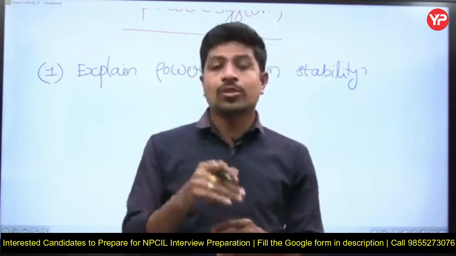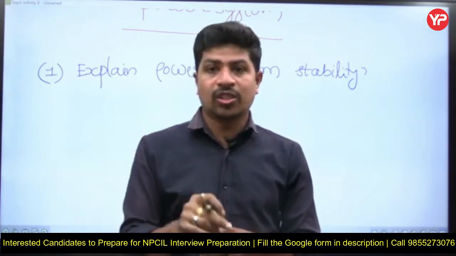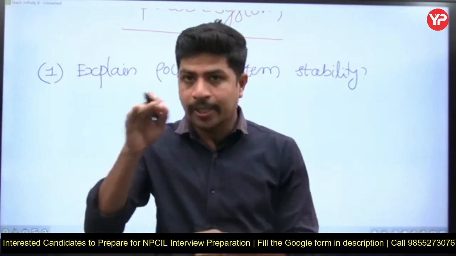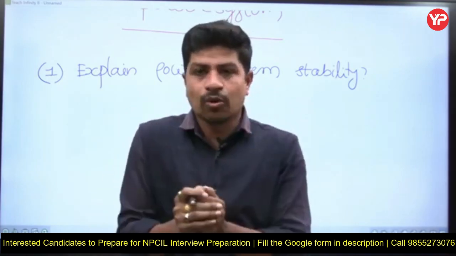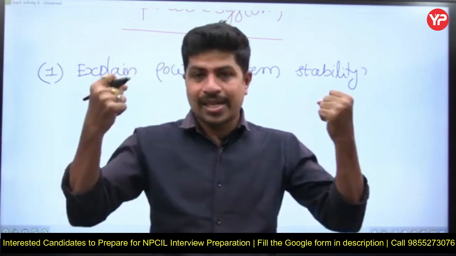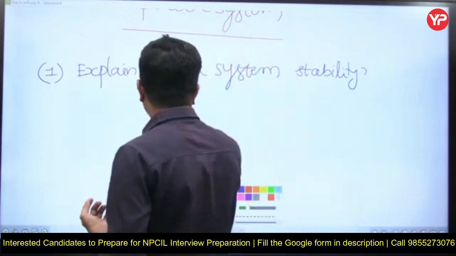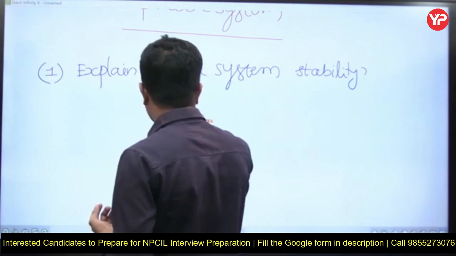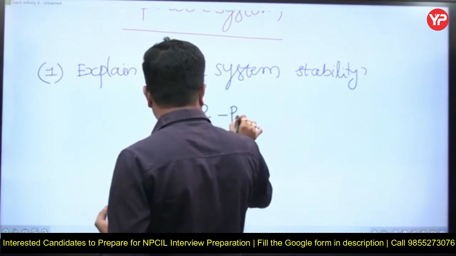After making those oscillations, if the machine finds one stable point, what is a stable point? It is a point at which acceleration power is 0, meaning the output power is exactly equal to input power. What is acceleration power? Let me write the acceleration power PA is equal to input, which is steam input, minus output, which is electric power output.